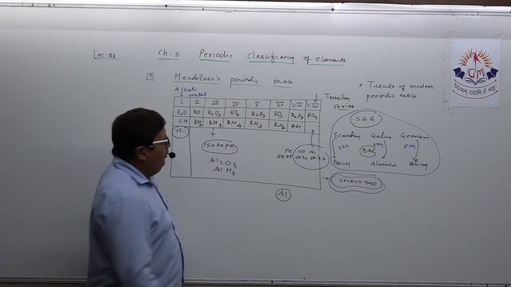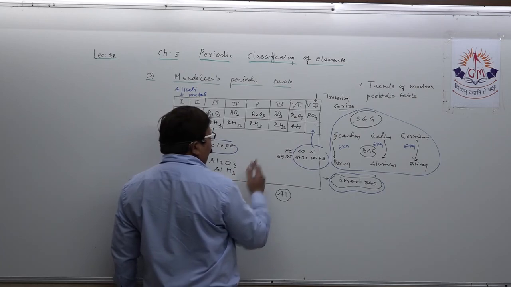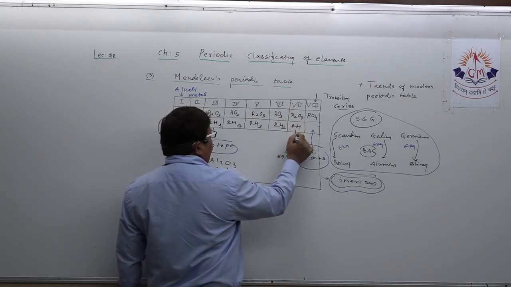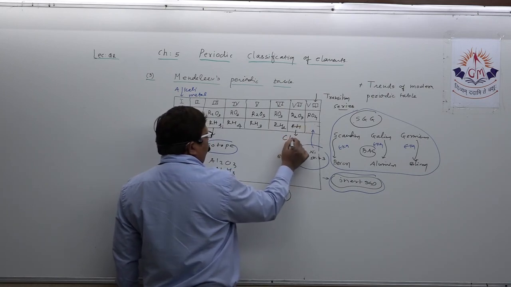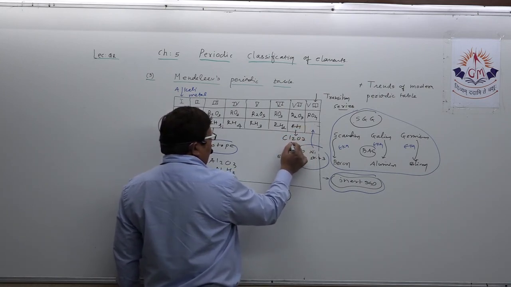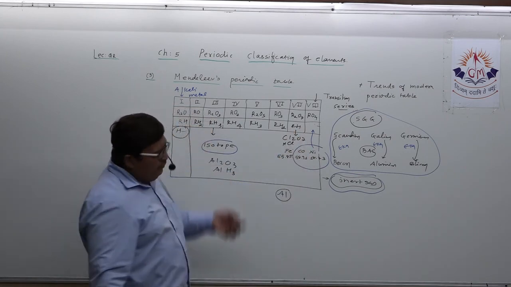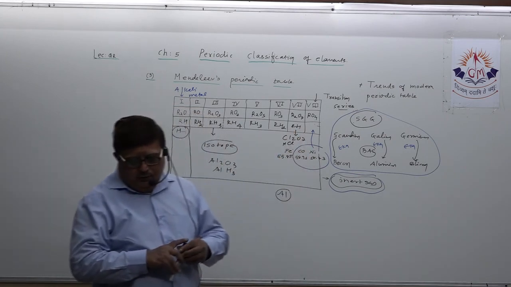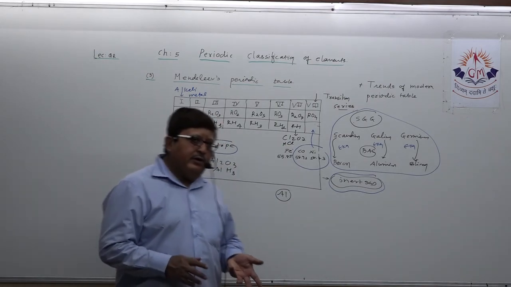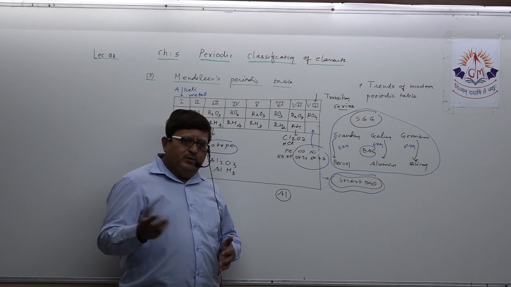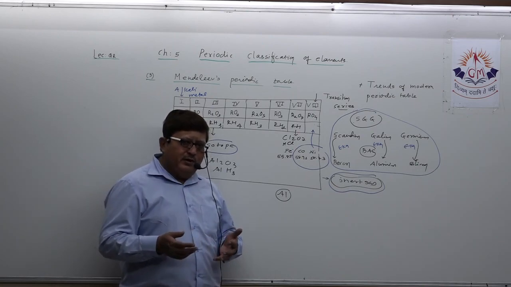Suppose they ask you which type of oxide chlorine makes. You know chlorine's atomic number is 17, 2, 8, 7. Chlorine lies here, so you can write Cl2O7 and HCl, that you all know. So that's why this is also going to be a great help. Okay. So dear student, regarding the modern periodic table, it is easy, understand?